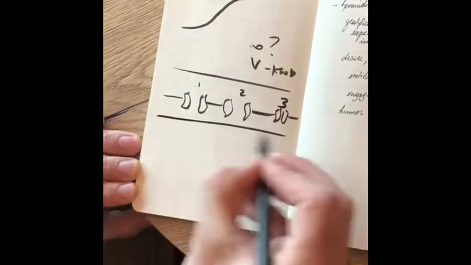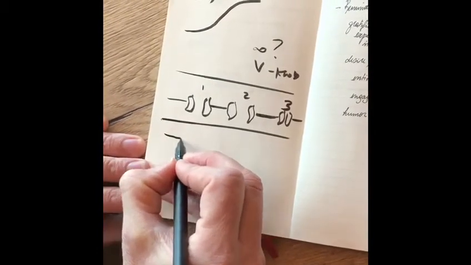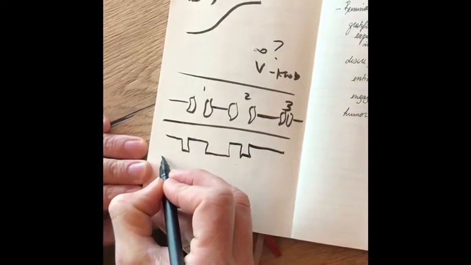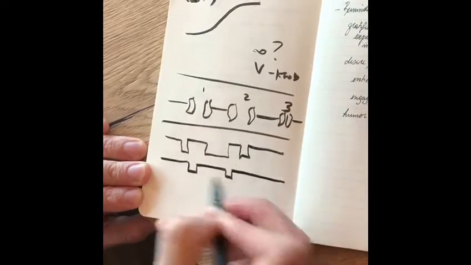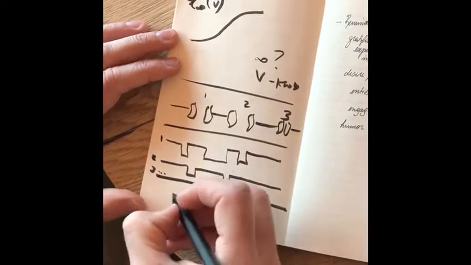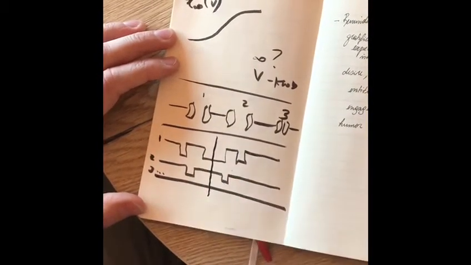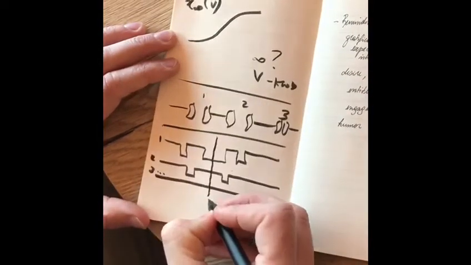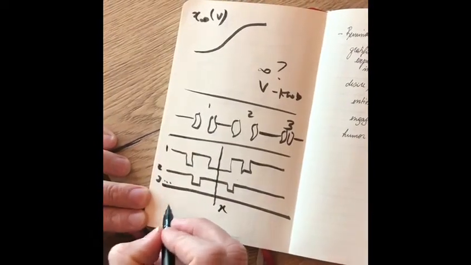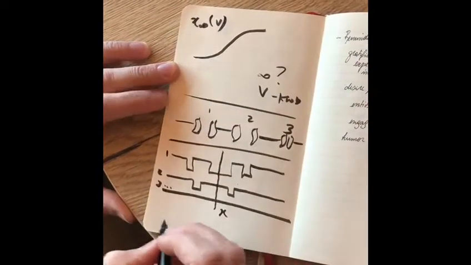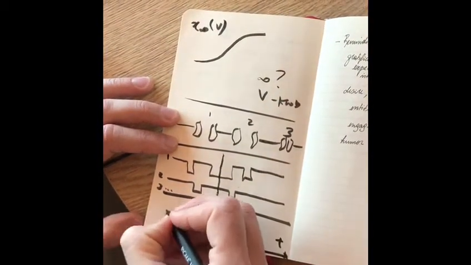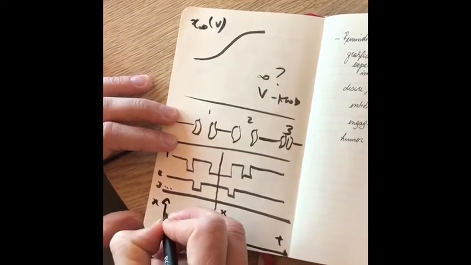And then in this other panel we would have the probability of them opening and closing for 1, 2, and 3. The proportion of channels open at any given time, so if we choose any given time here, our x variable is going to be constant, because if we have many channels, the proportion of channels open is going to stay roughly constant, right? So over time then, our x variable is a constant for this.